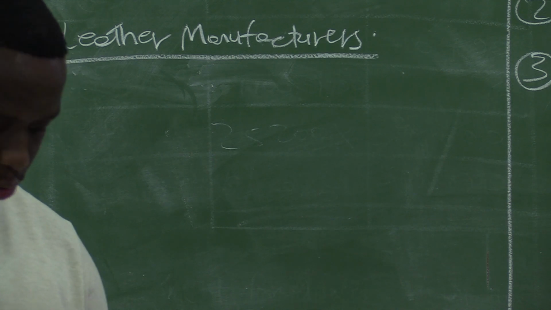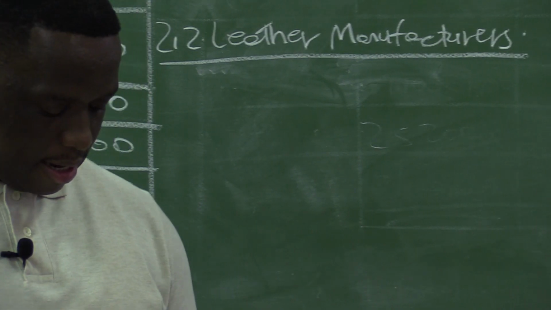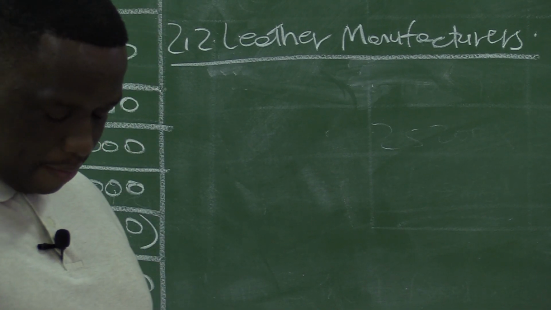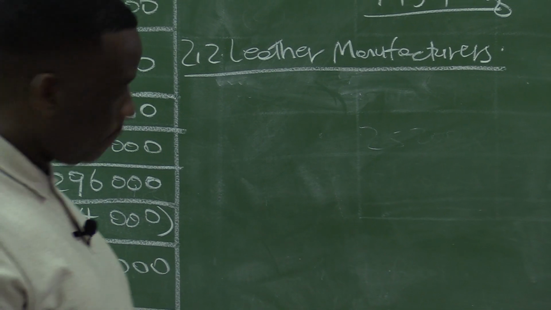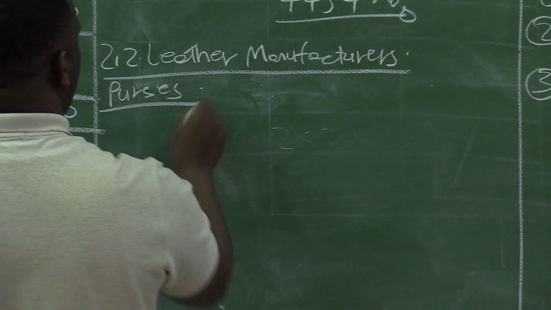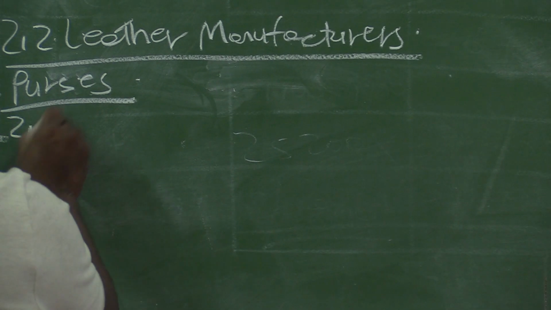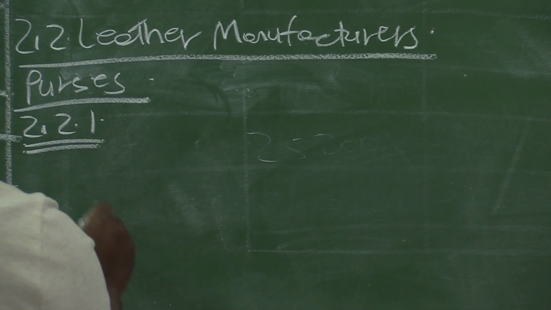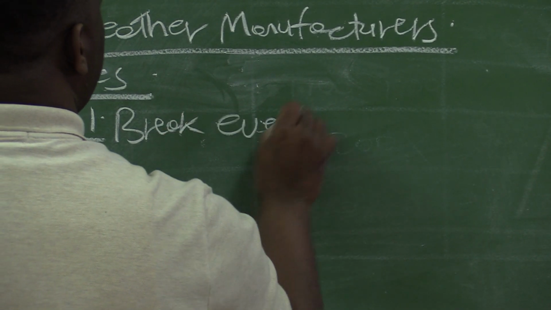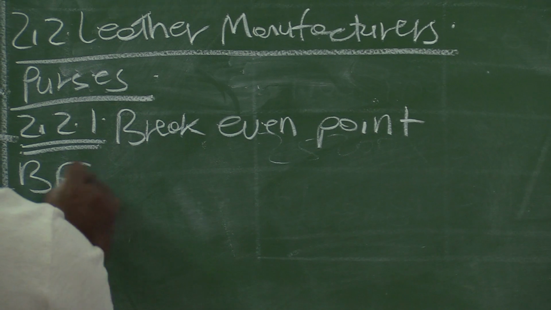The financial year ends on 28 or 29 February each year. Required for the purses: calculate the break-even point for the purses for the year ended 28 February 2021, 4 marks. So we are starting with the purses. We want to calculate 2.2.1, the break-even point, which is abbreviated BEP.